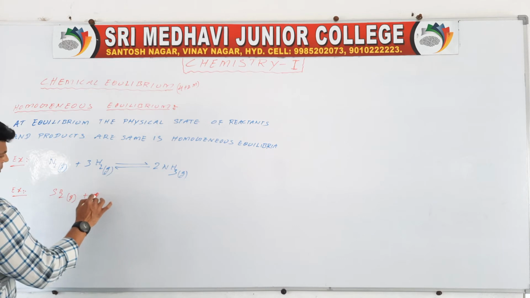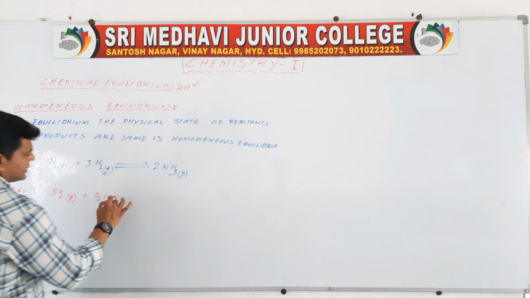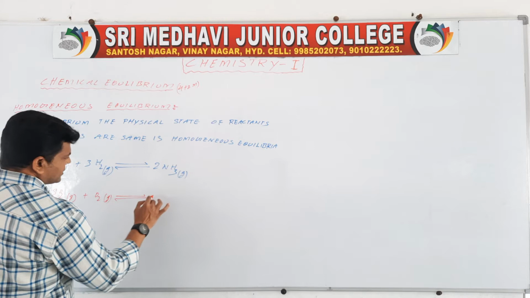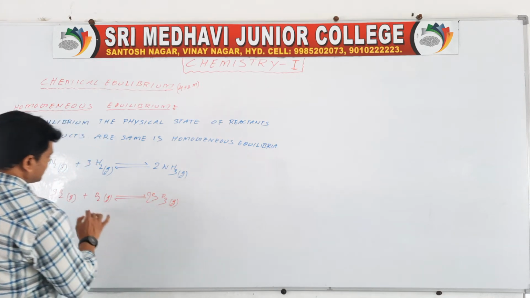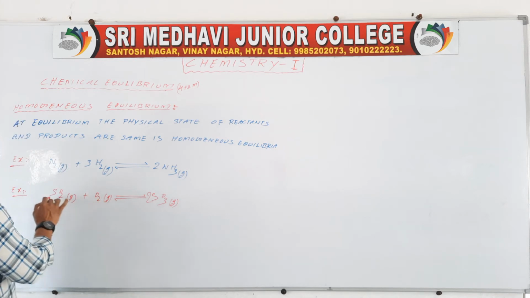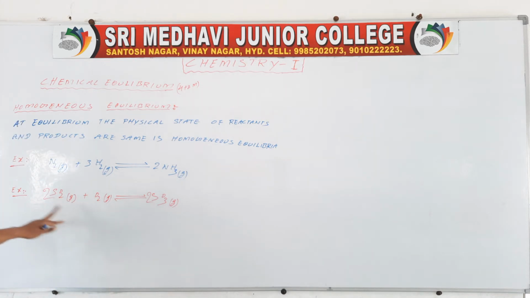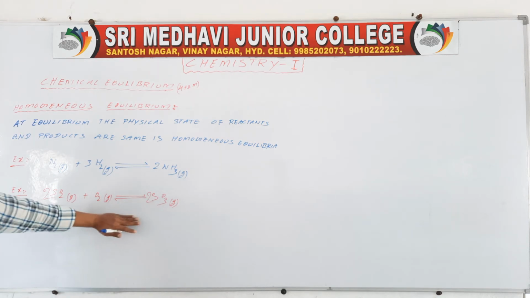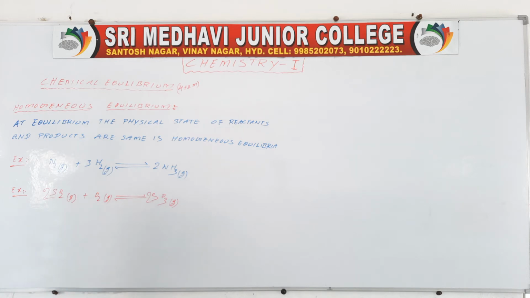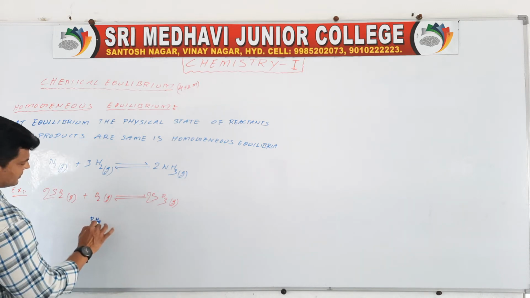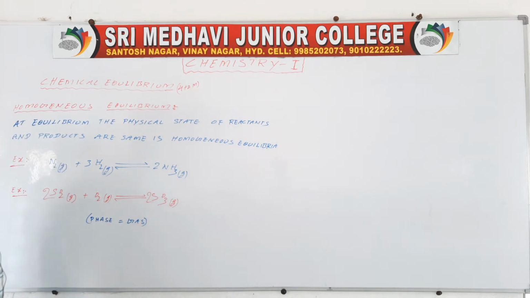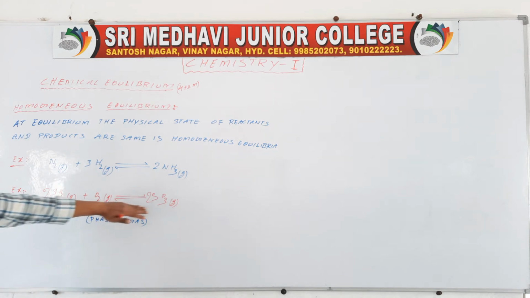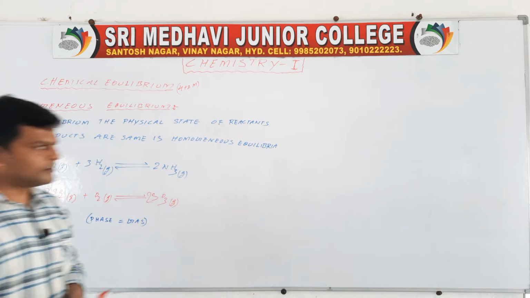Next, one more example we may take. SO2 gas plus O2 gas gives rise to SO3 gas. If you balance it, it is 2SO2 plus O2 gives 2SO3. Here phase is gas, phase equal to gas. Okay, these are reactants and products. It is nothing but a homogeneous equilibrium.